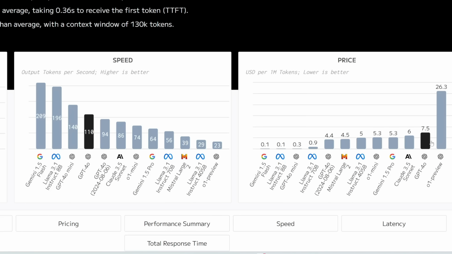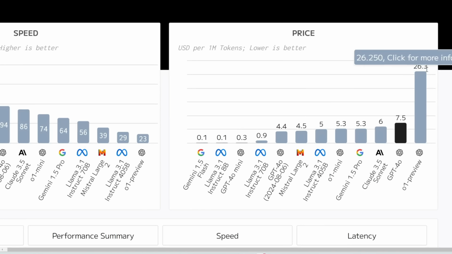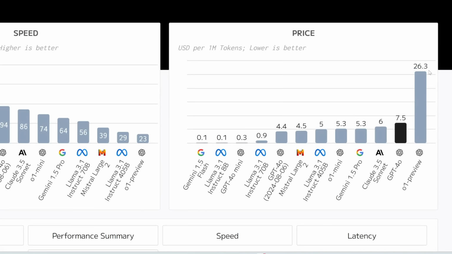And look at the price of this. So O1 Preview, as of right now, costs $26 per 1 million tokens, whereas GPT-4o only costs $7.5, Claude 3.5 Sonnet only costs $6. So this is way more expensive. However, keep in mind this is not for everyday tasks. How much would an enterprise company pay to use this insanely better language model to amplify their business? How much would doctors or researchers pay to potentially help them discover a new drug?